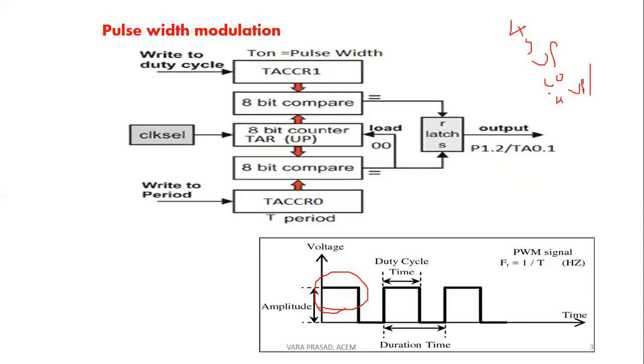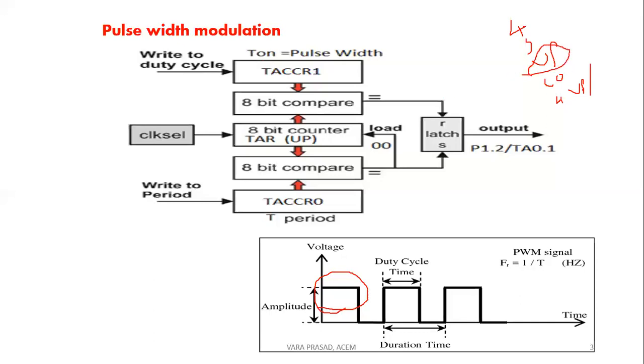For pulse width modulation, you can use up mode.